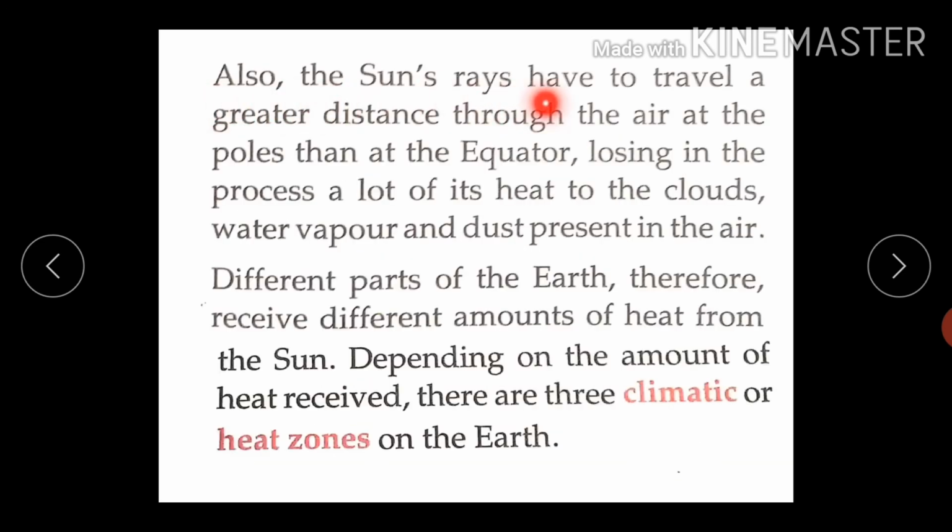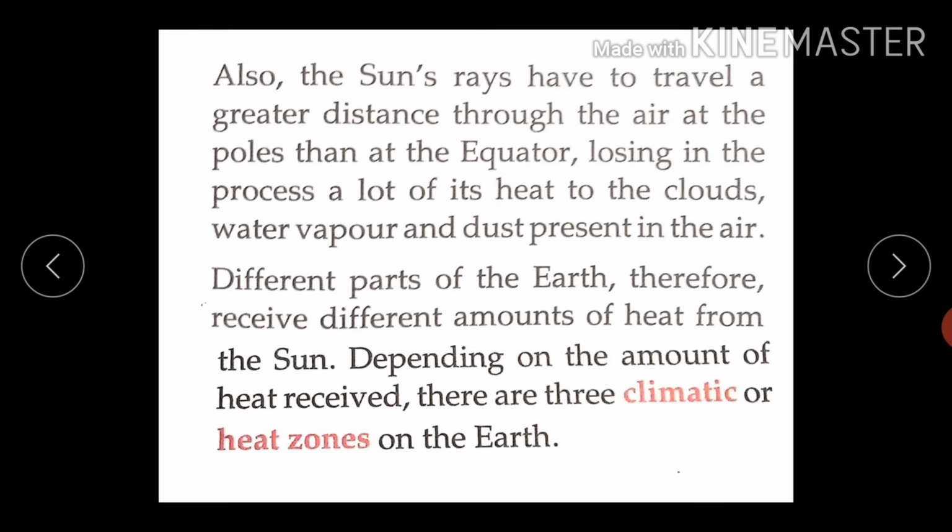Also, the sun's rays have to travel a greater distance through the air at the poles than the equator, losing in the process a lot of its heat to the clouds, water vapor, and dust present in the air. Different parts of the earth therefore receive different amounts of heat from the sun. Depending on the amount of heat received, there are three climatic or heat zones on the earth.